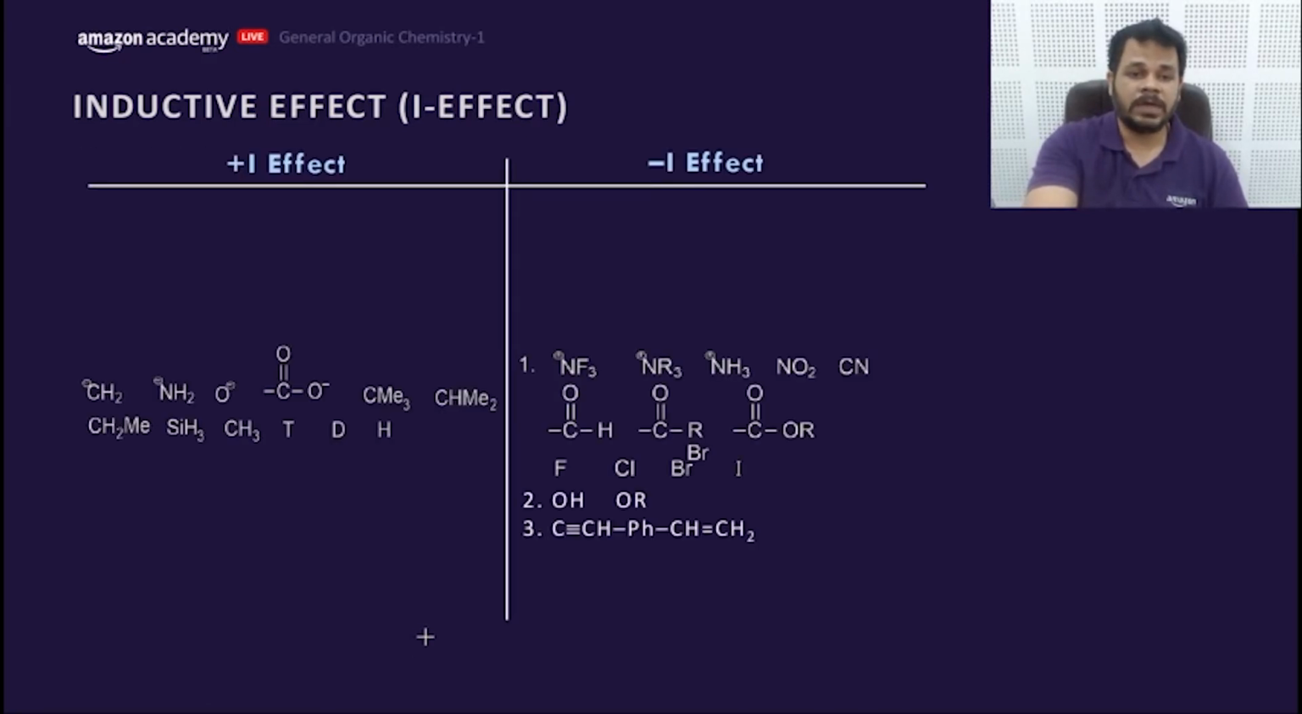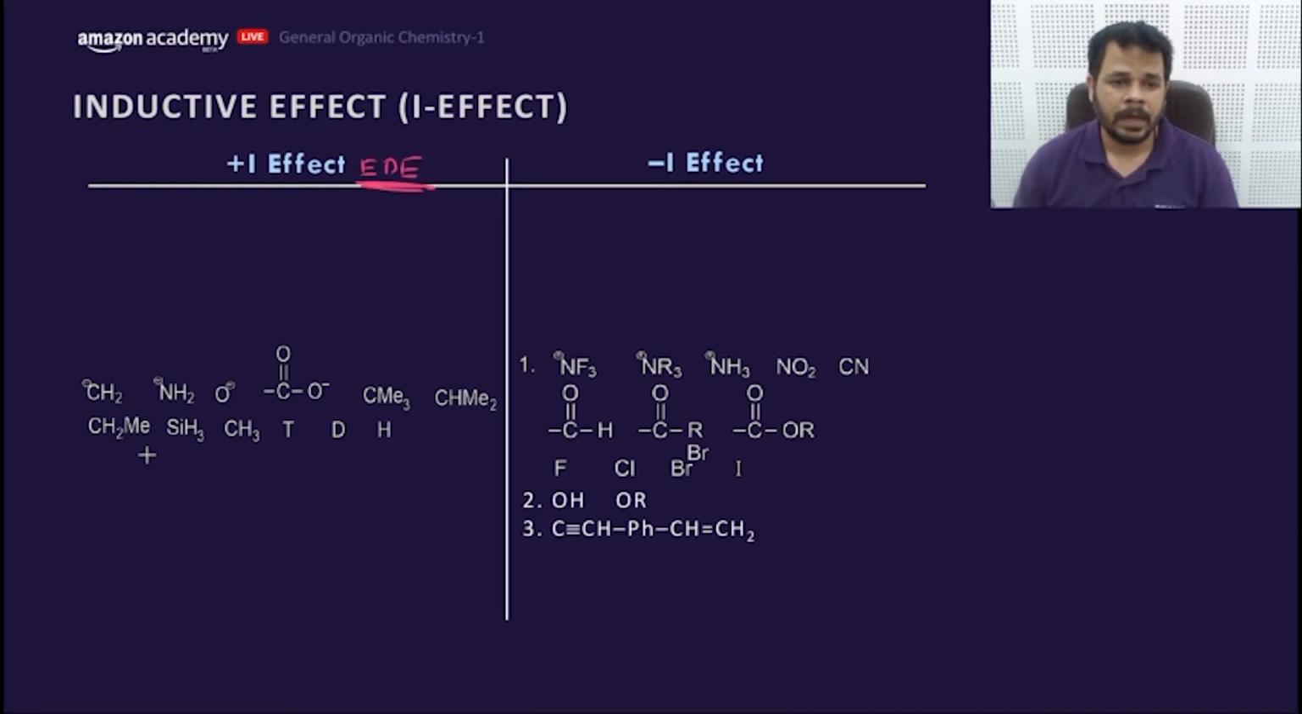We have already studied the key points. Now we are going to discuss today the plus I order. What is the actual reason of this plus I order? Plus I means electron donating effect. As you can see in this order, these 4 species are negatively charged and the remaining are neutral. So let me clarify.